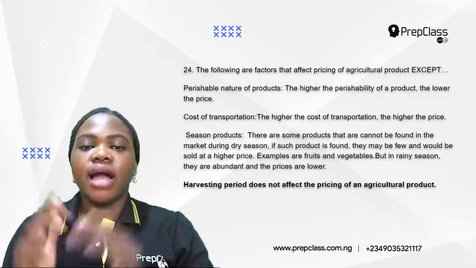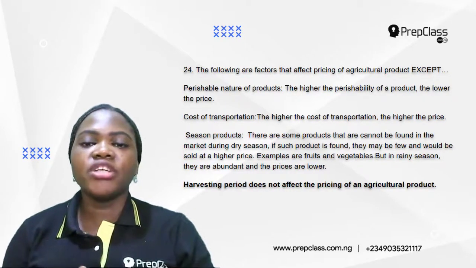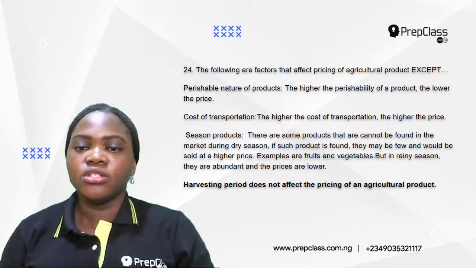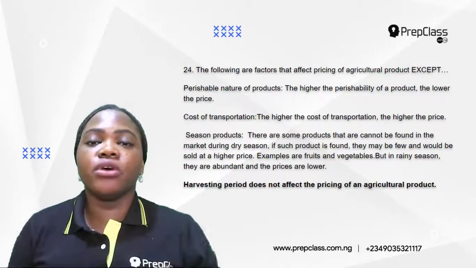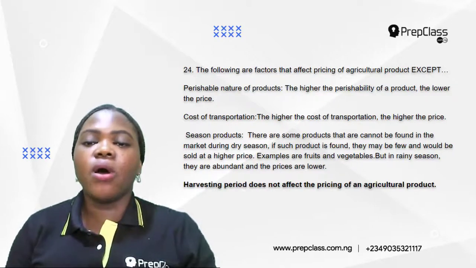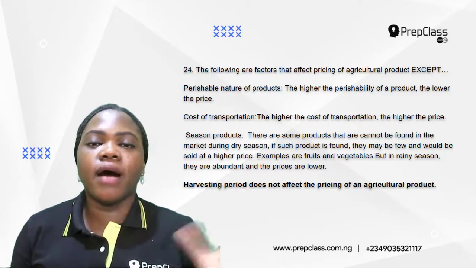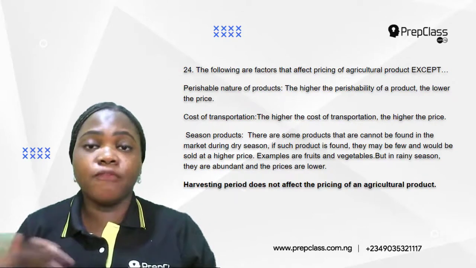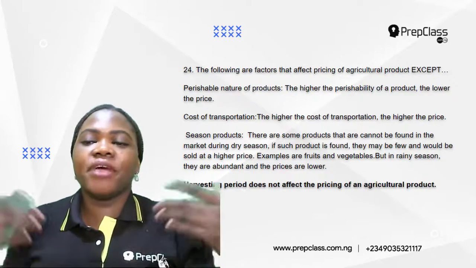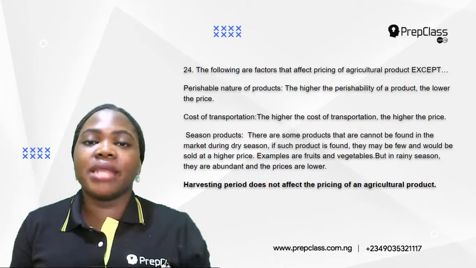Now, let's talk about each of the options. Perishable nature of products. So the perishability of a product is the ability of that product to get spoiled. Okay, so there are some kinds of agricultural products that get spoiled easily, like fruits. So the higher the perishability of the product, the lower the price.